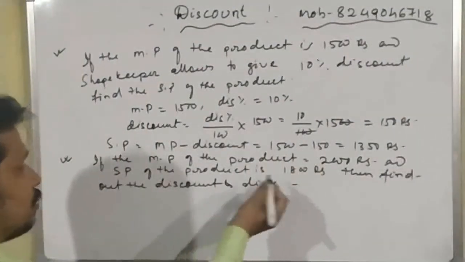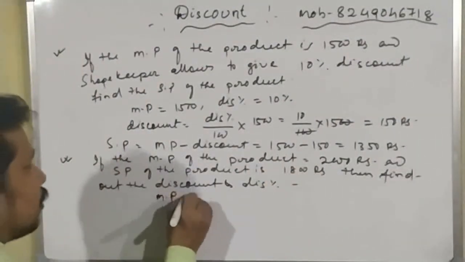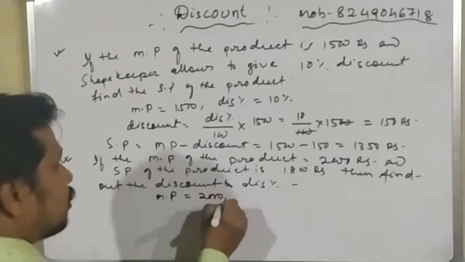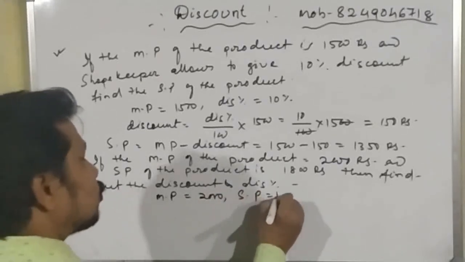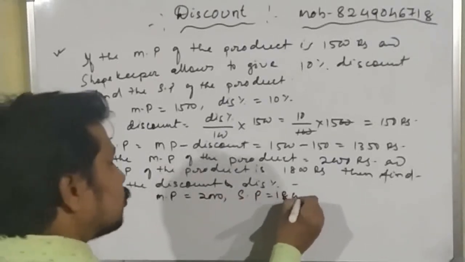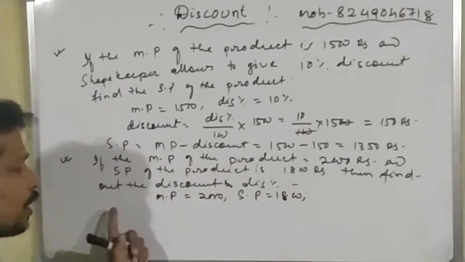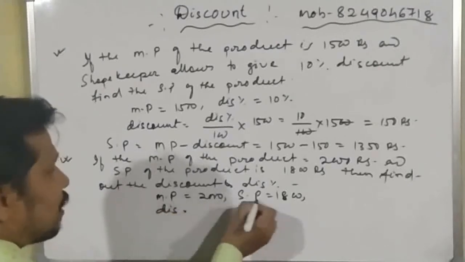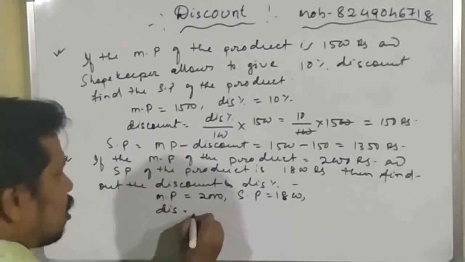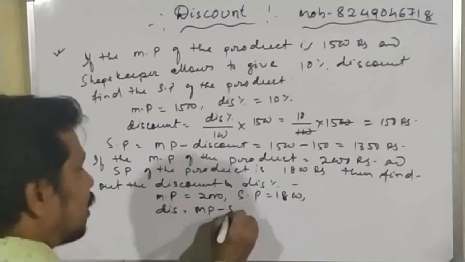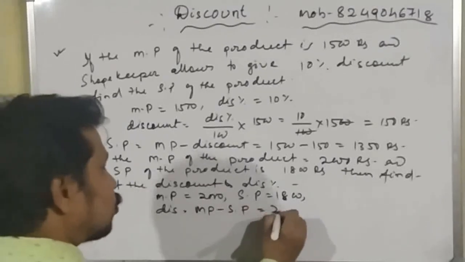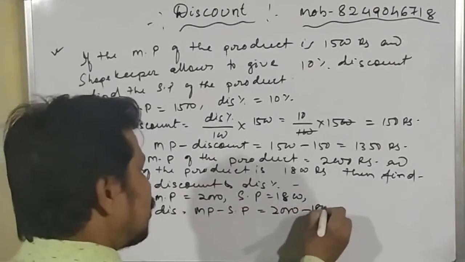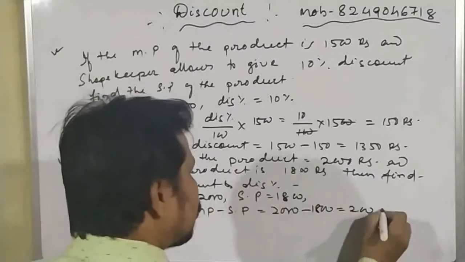So what is given in these questions? Mark price is equal to 2000 and selling price is equal to 1800. So directly we can find out the discount. What is the discount formula? From the mark price and selling price, discount equals mark price minus selling price, which is equal to 2000 minus 1800, which is equal to 200 rupees.